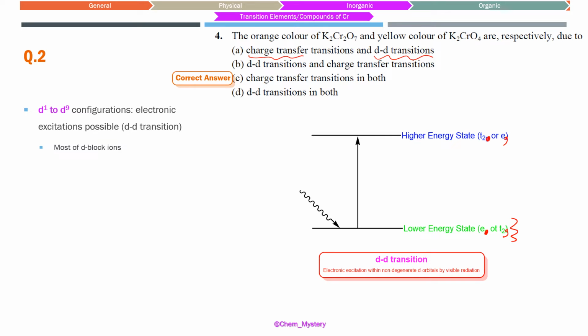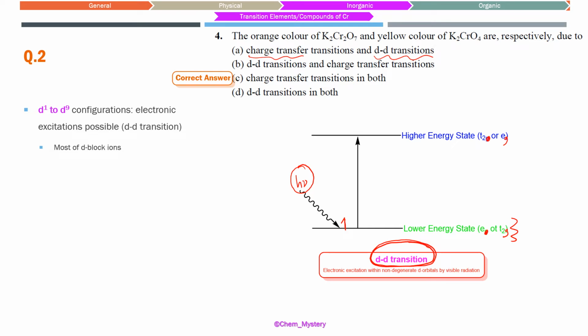So depending upon the cases, when the electrons are present in the lower energy state, the excitation from the visible radiation can be made possible because the difference is not very high. An electron can be excited into the higher energy level, and this excitation is associated with the color change. This excitation is taking place from one set of d orbitals to another set of d orbitals. That's why we are calling this a d-d transition.